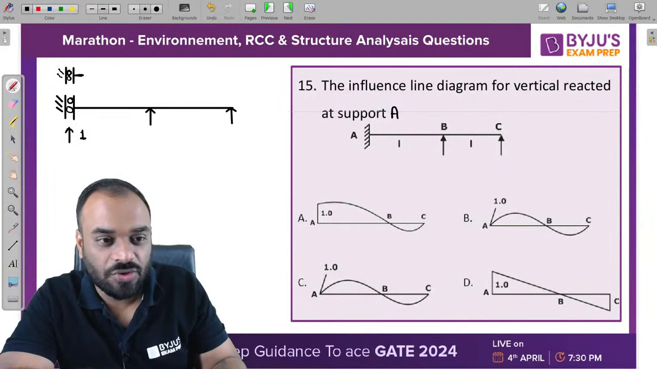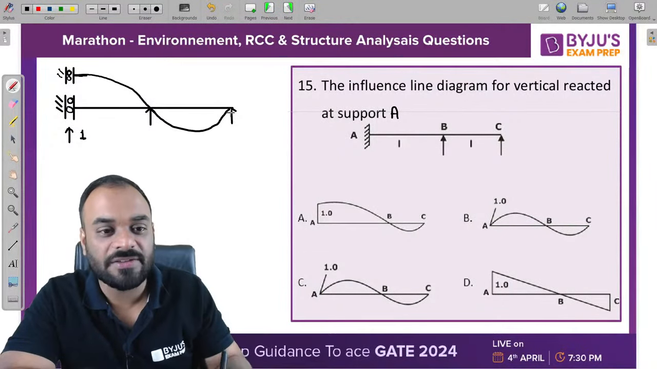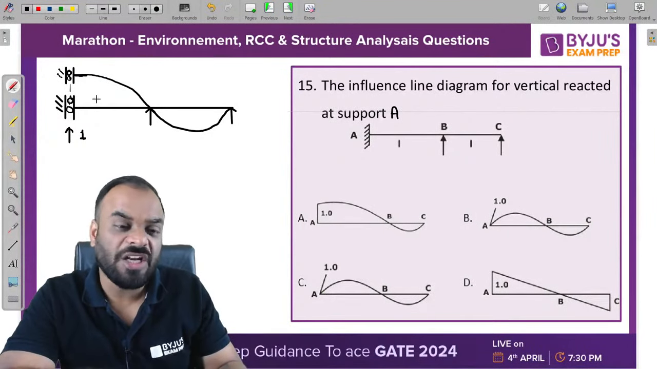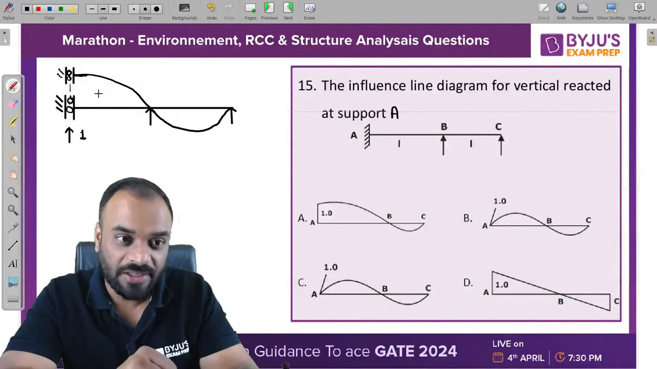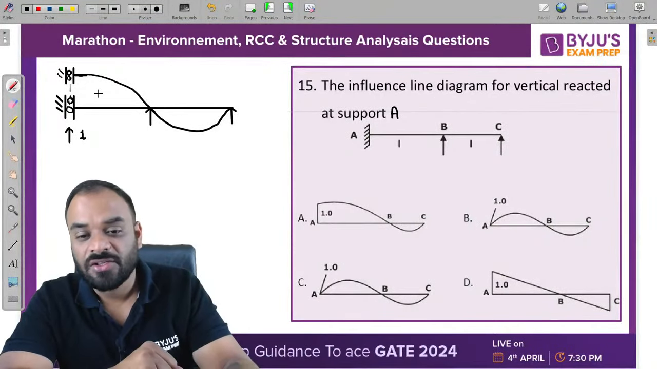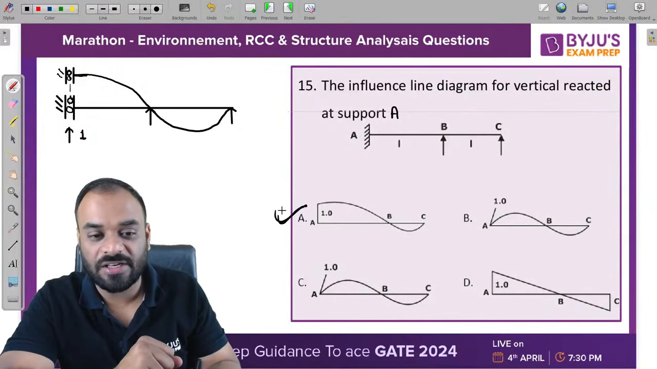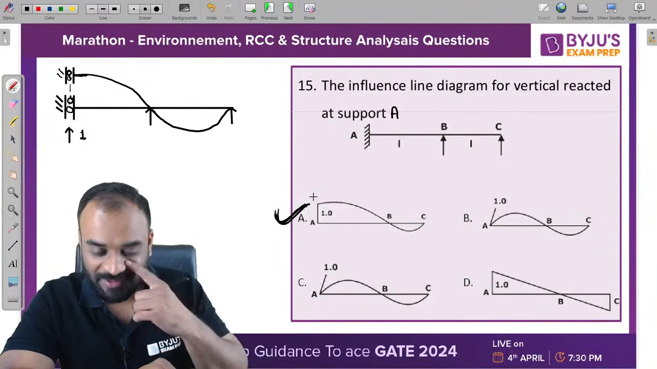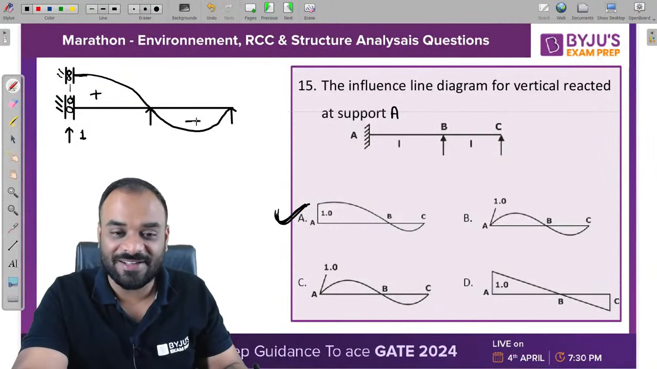So it should be 90 degrees and it is trying to deflect like this. Why have I asked which type of structure this is? Because you need to understand the ILD of an indeterminate structure is always a curved one, right? It is not a linear one. So kindly understand this particular condition, and we are able to get the correct answer as A over here. Chalo, this is positive and this is negative. So A is the correct answer, guys.